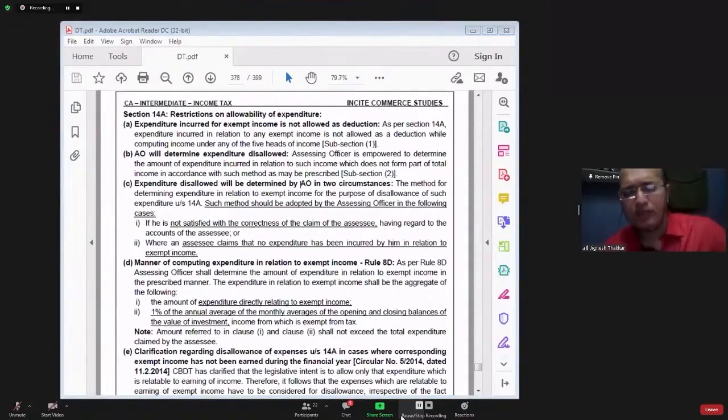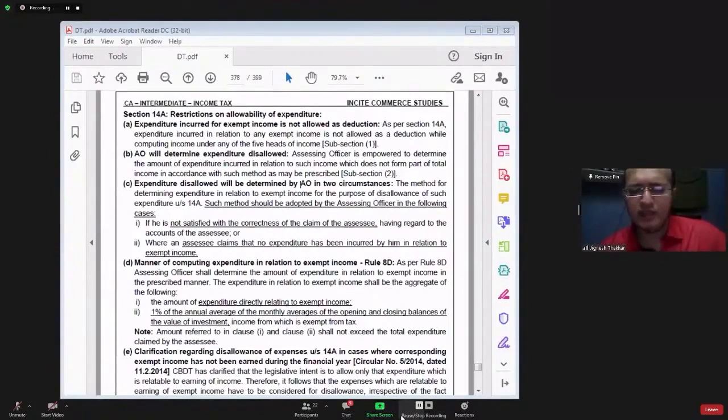See, if any income is taxable, then you can claim deduction for any expenditure incurred for earning the income. For example, whatever income I am earning by taking the lectures, that is taxable. So I can claim deduction for any expenditure incurred for earning the income.